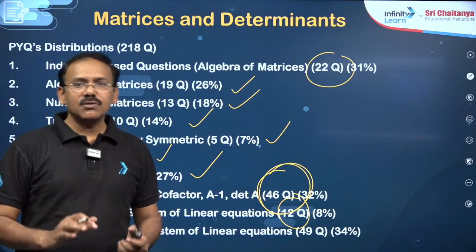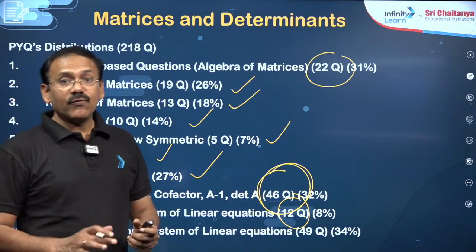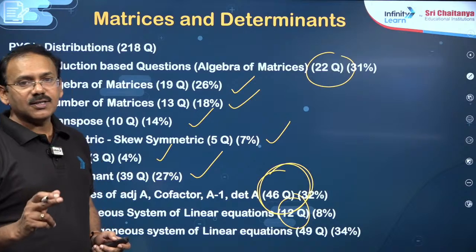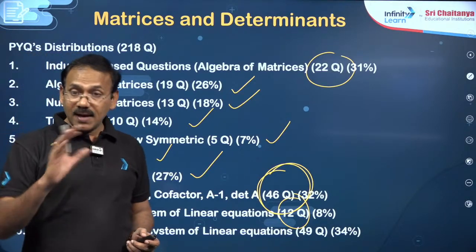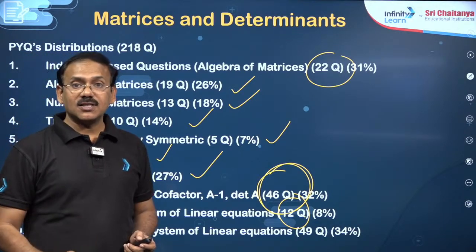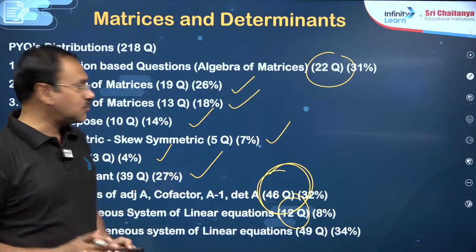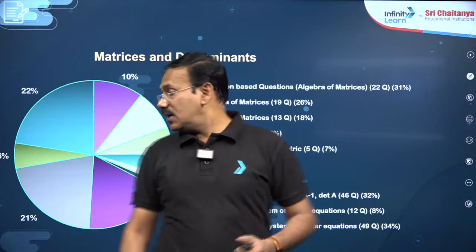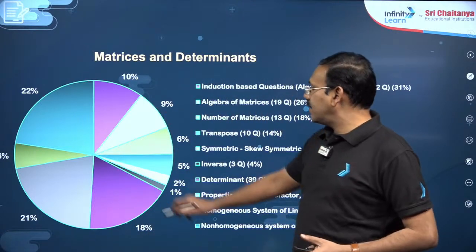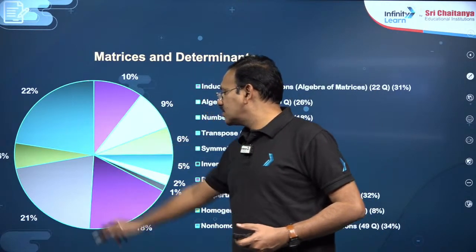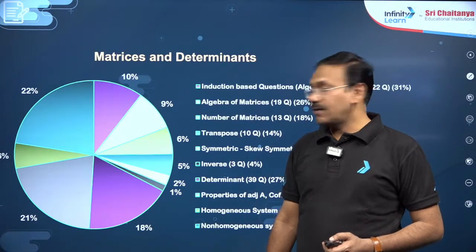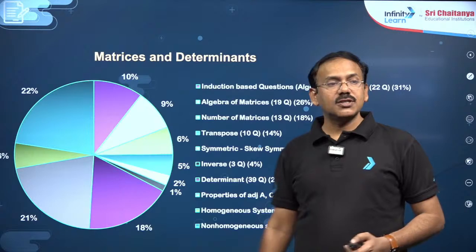This is all to give the insight, dear students, of from which areas most of the questions are coming. Do remember, to score the best in Mains as well as Advanced, matrices and determinants is one of the most important topics. If you see the chart here, most of the questions are taken by system of equations, and properties of determinants and adjoint of the matrix. In this way the questions are distributed over the chapter.